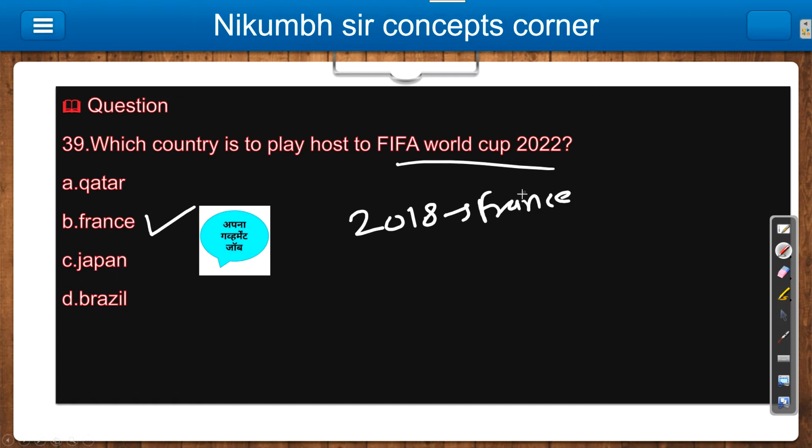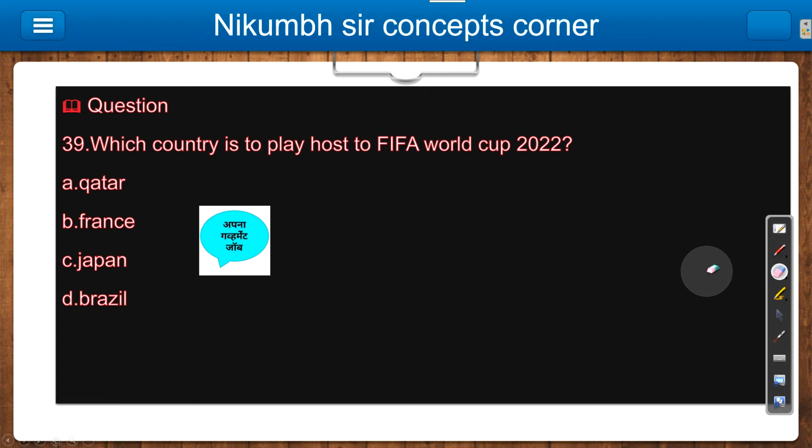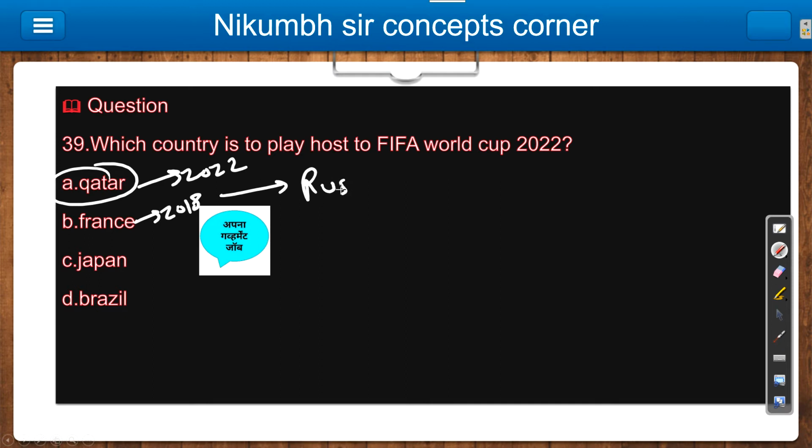Sorry, it is not France, it is Qatar. Just remember, 2022 it is in Qatar, and in 2018 the last FIFA World Cup was in Russia, which was won by France. So currently the champion holder is France. Remember this: 2022 it will be in Qatar.